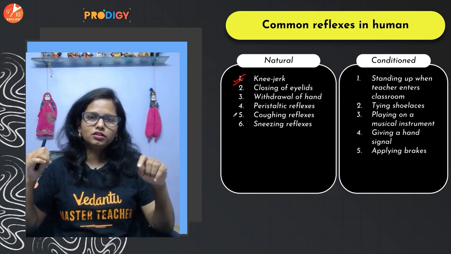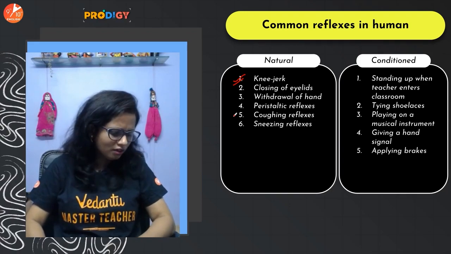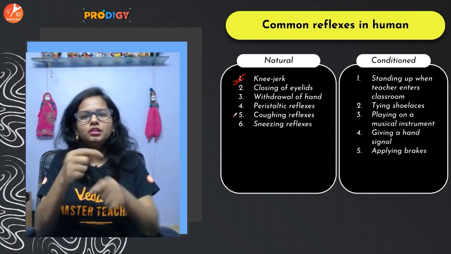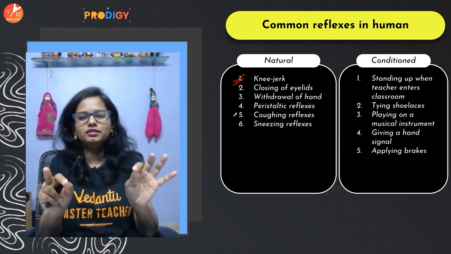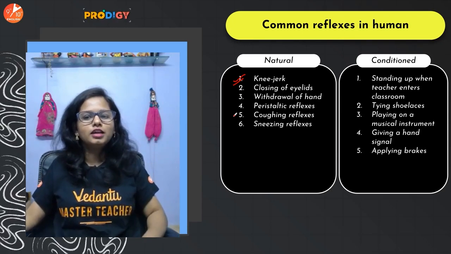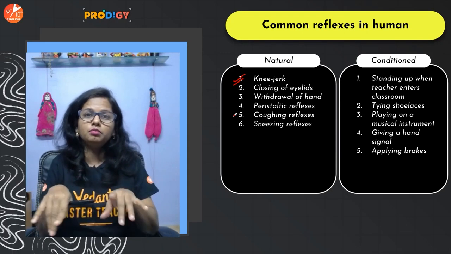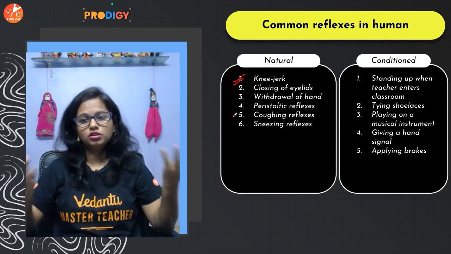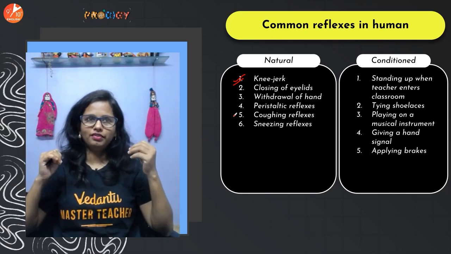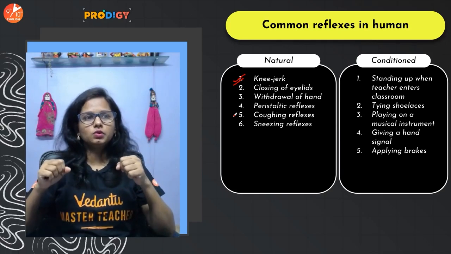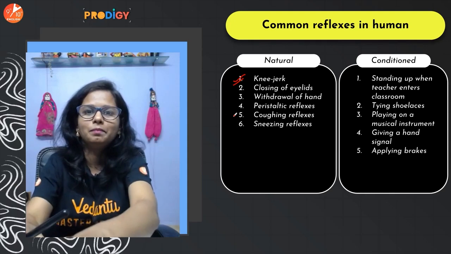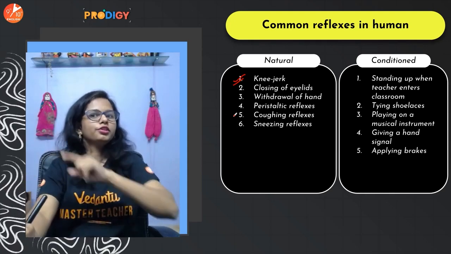Then second, tying shoelaces. You don't even look at your feet, you simply tie, है ना? पता नहीं चलता है कौन सा कैसे बांध दिया. But yes, you are able to tie the shoelaces. You're able to play musical instruments. You're able to type on the keyboard. It's all conditioned reflex. When you're riding a bicycle and someone crosses the road, all of a sudden you hit the brakes urgently. Conditioned reflex.